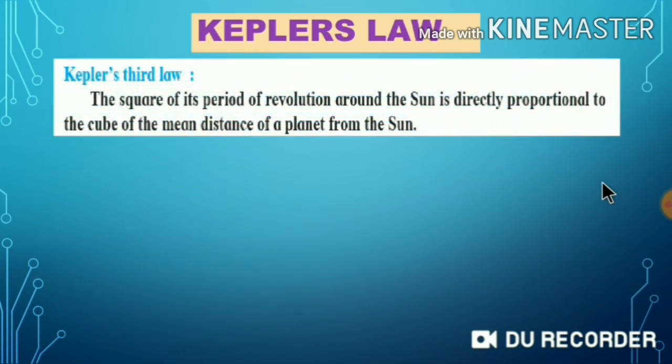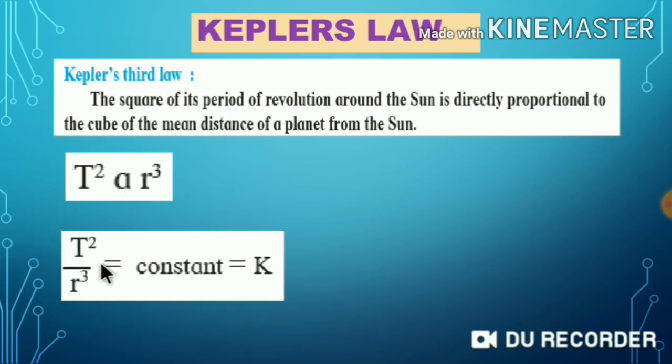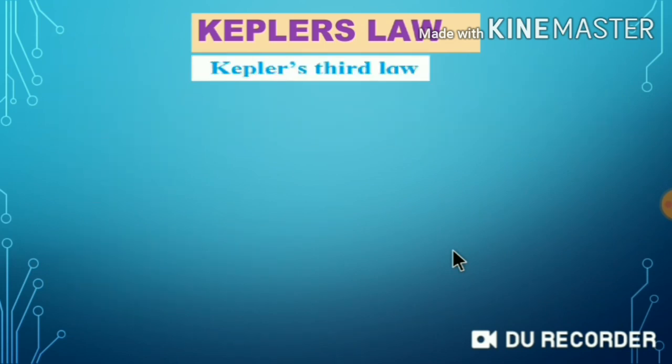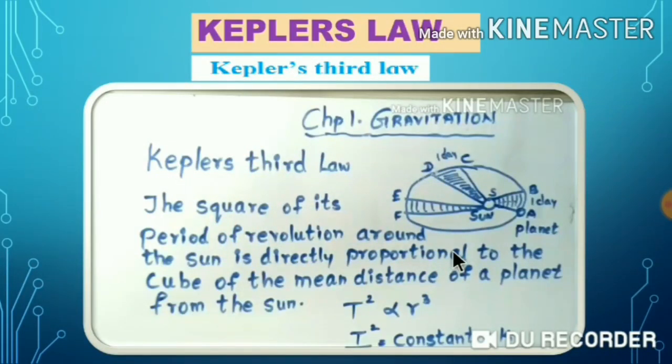Kepler's third law. The square of its period of revolution around the sun is directly proportional to the cube of the mean distance of a planet from the sun. Now T is the period of revolution and R is the mean distance. So here T square upon R cube is equal to a constant, and that is equal to K. Let's see the video for Kepler's third law.